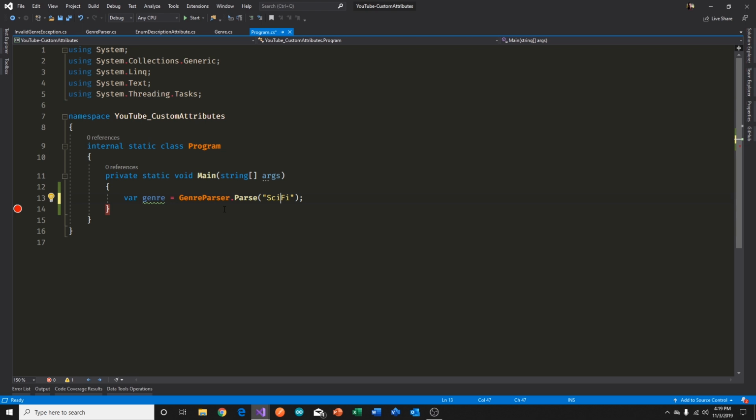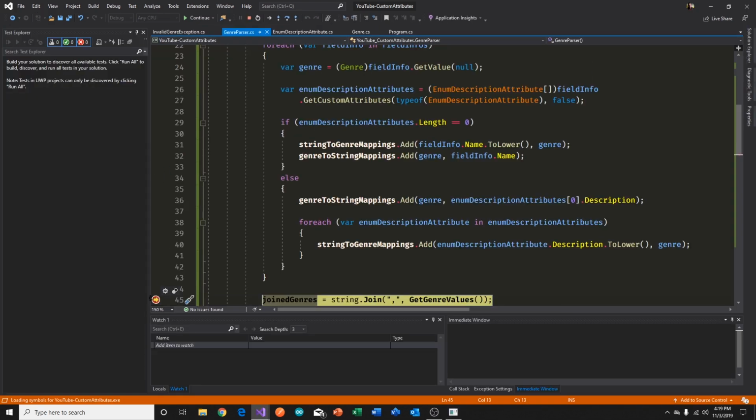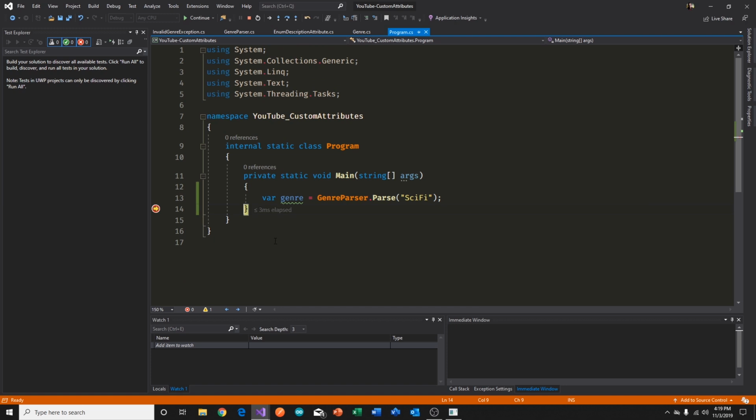So when we rerun the application, the app domain comes back up, and once again this is going to go and get the static instance for the genre parser type. Also results in the sci-fi genre.